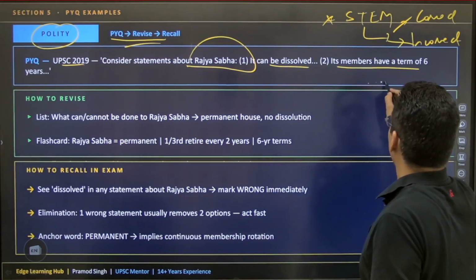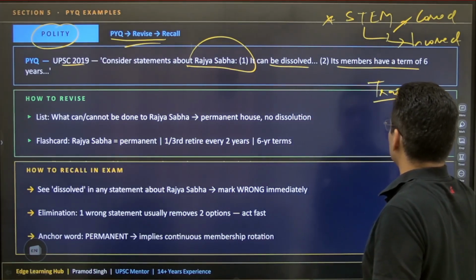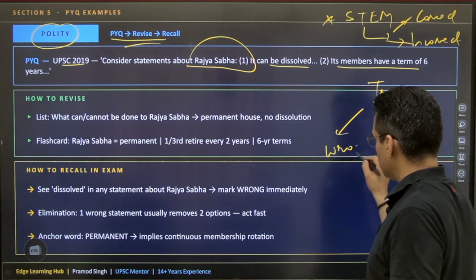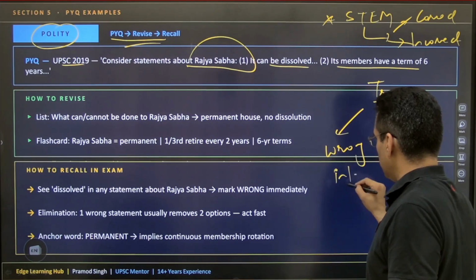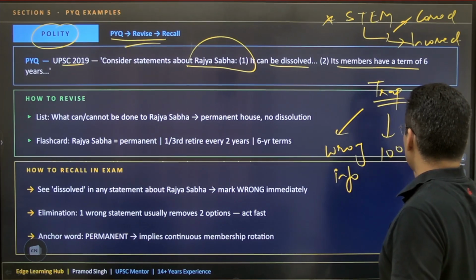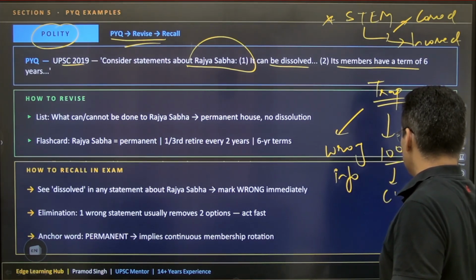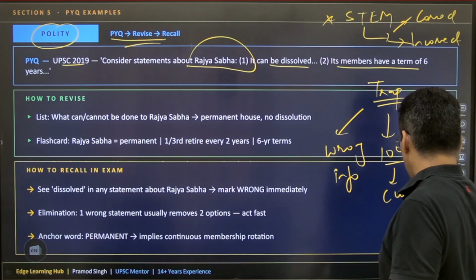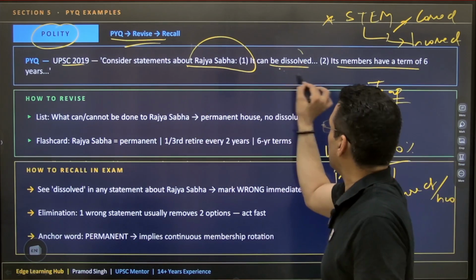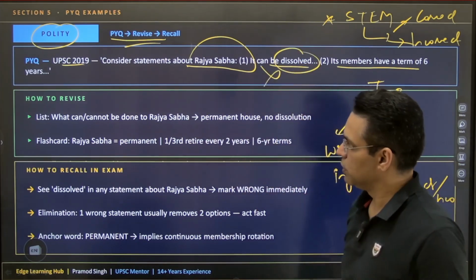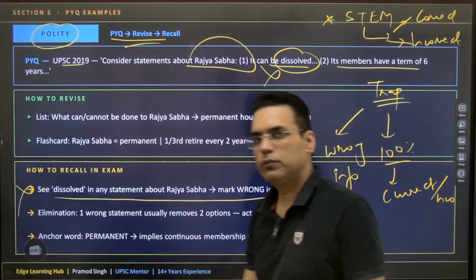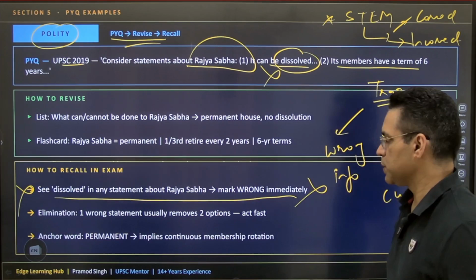The next step is to look for the trap. A trap means wrong information in a very subtle way. Check each statement for 100% correct or 100% incorrect. Here, Rajya Sabha being dissolved is incorrect, so option 1 is out. The moment you see it, mark it immediately. Thereby you can eliminate one or two options.